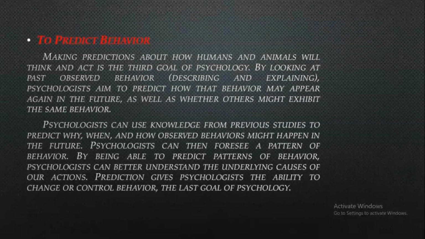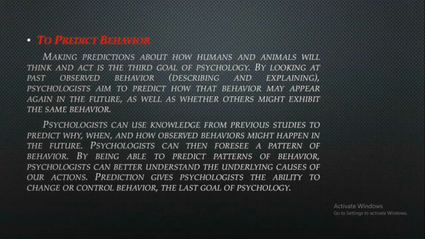For example, in a certain situation a person is aggressive, but under the same circumstances in the future, like after 5 months, after 7 months, after 2 years, either the person is going to show the same type of behavior, or they will change their behavior on the basis of certain factors. So we have to make predictions about the future behavior on the basis of the description and explanation of the behavior. Psychologists can use knowledge from previous studies to predict when, why, and how observed behaviors might happen in the future.